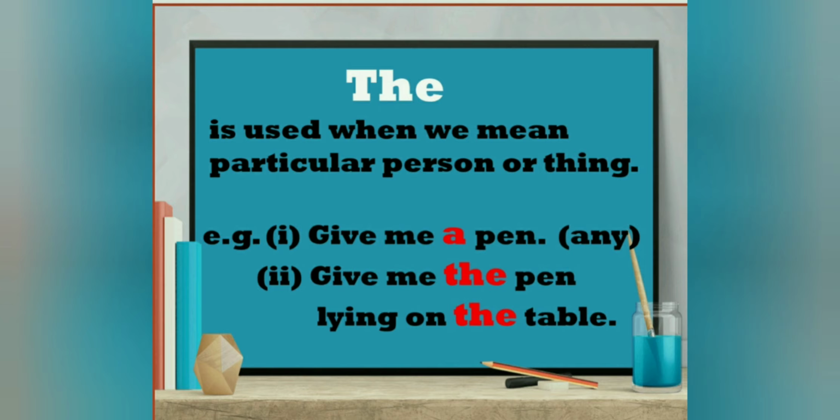Any pen you have, you could give me. But second, give me the pen lying on the table. Now I have specified the pen. The pen that is lying on that table, give me that pen only. No other pen I need. I need only that pen. So, "a pen" means any pen, "the pen" means a specific pen.